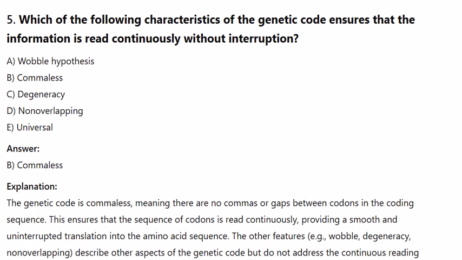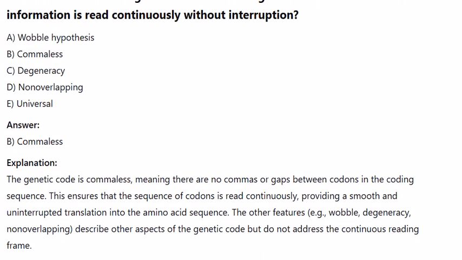Answer: B. Comma-less. Explanation: the genetic code is comma-less, meaning there are no commas or gaps between codons in the coding sequence. This ensures that the sequence of codons is read continuously, providing a smooth and uninterrupted translation into the amino acid sequence. The other features, e.g. wobble, degeneracy, non-overlapping, describe other aspects of the genetic code, but do not address the continuous reading frame.